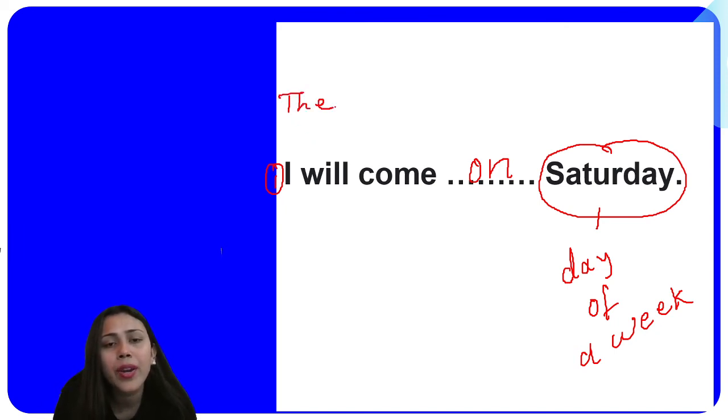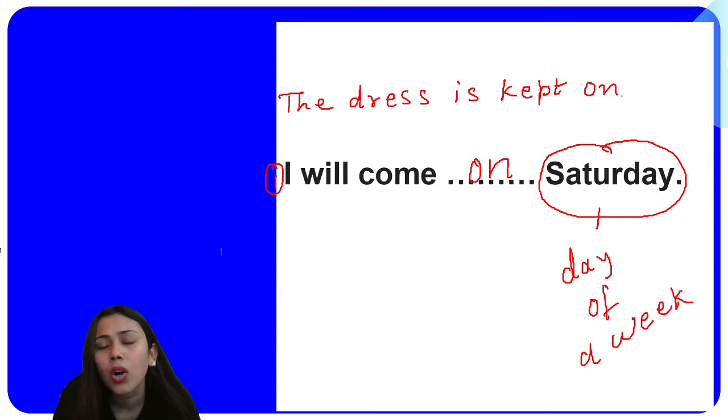The dress is kept on the bed, on the bed. Now you can see, same example, same preposition I have used for both the examples, right?